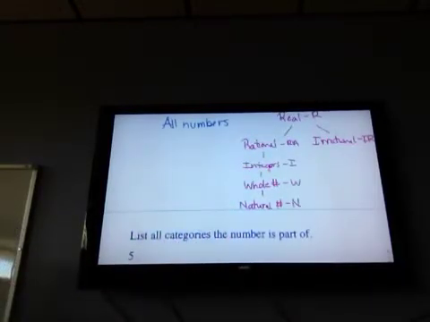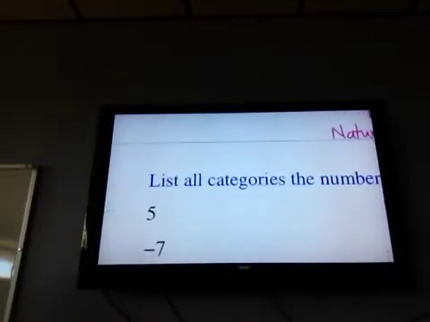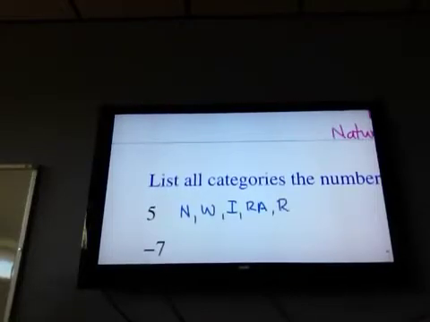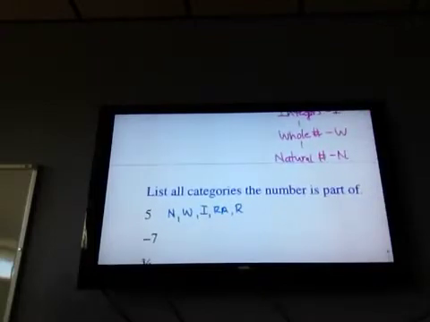So you find out at the very bottom of the chart where it fits, and then it's everything above it. So it's natural, whole, integer, rational, real. This is one type of question I'm going to be able to ask you about using that chart and those definitions: listing the categories that it fits into.